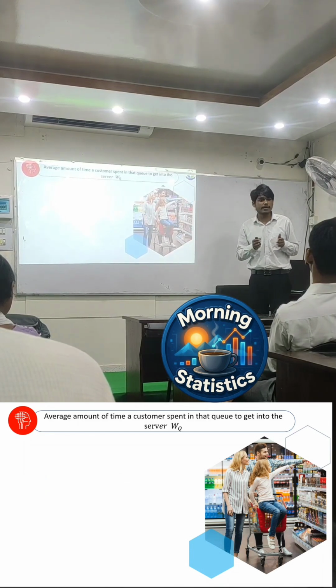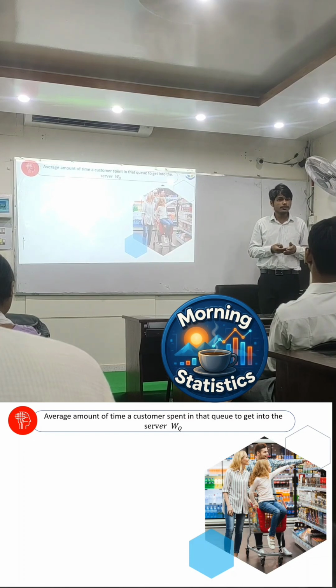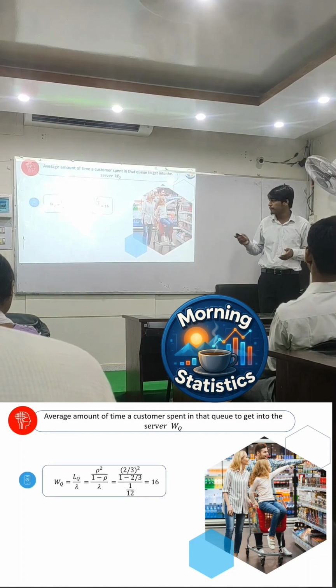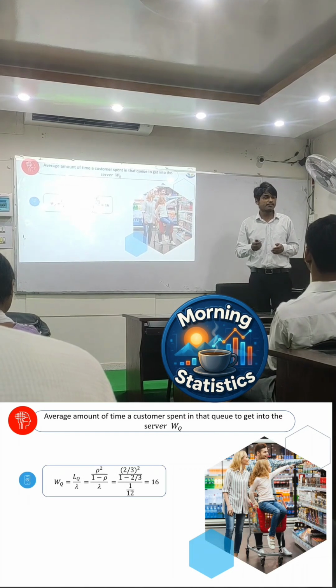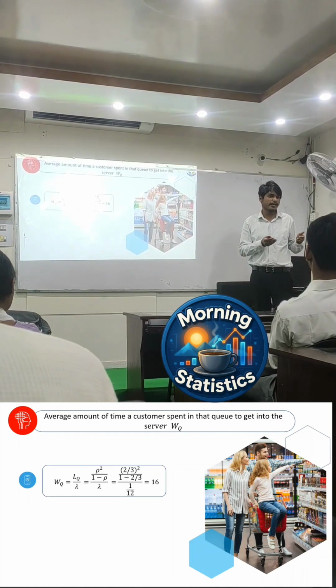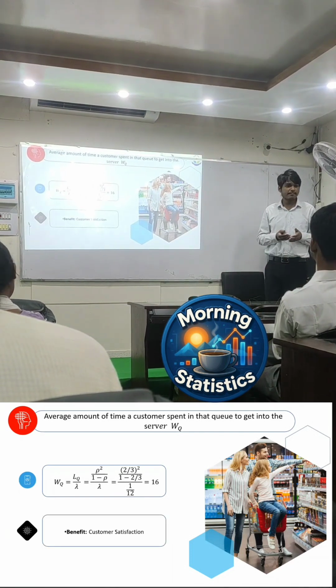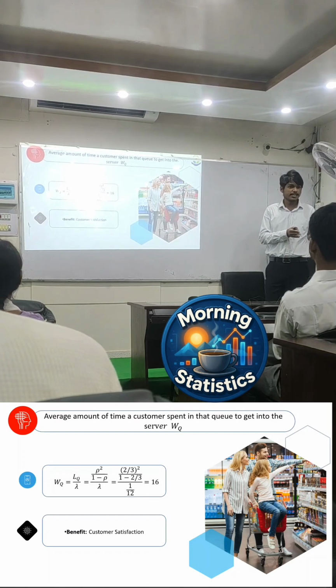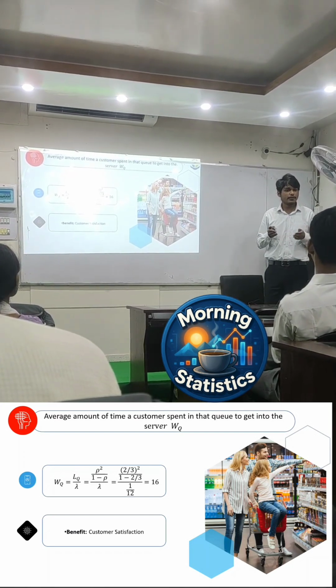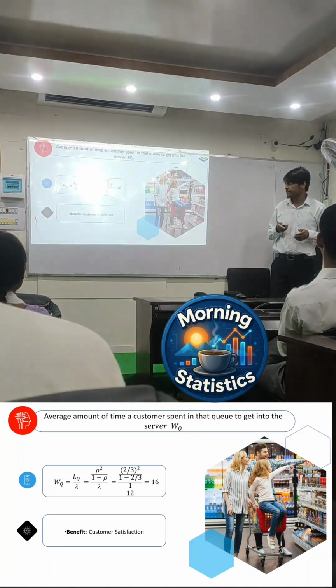Next is the average amount of time a person has to wait in the queue to get the service from the server. We apply the formula and find 16, indicating that a person has to wait 16 minutes in the queue to get the service from the server. You can imagine how big that is. So what is the benefit? It is directly related to customer satisfaction. The shorter the queue, the higher the customer satisfaction.